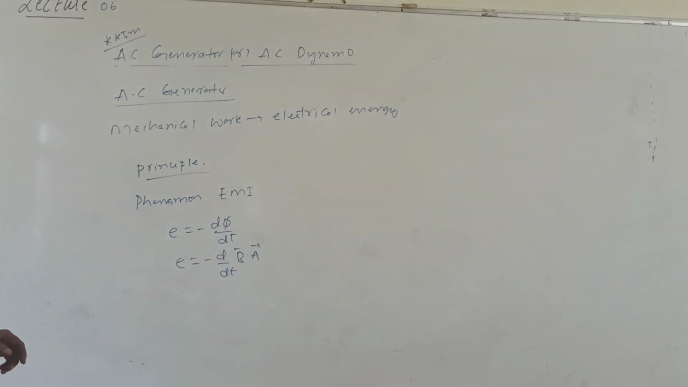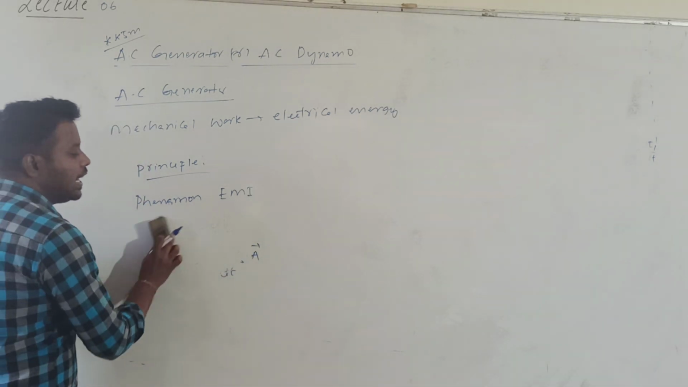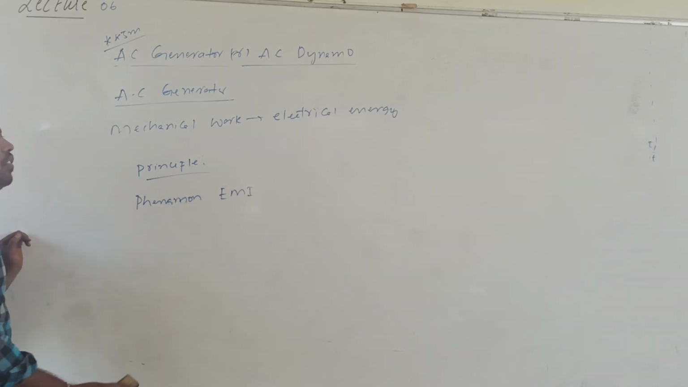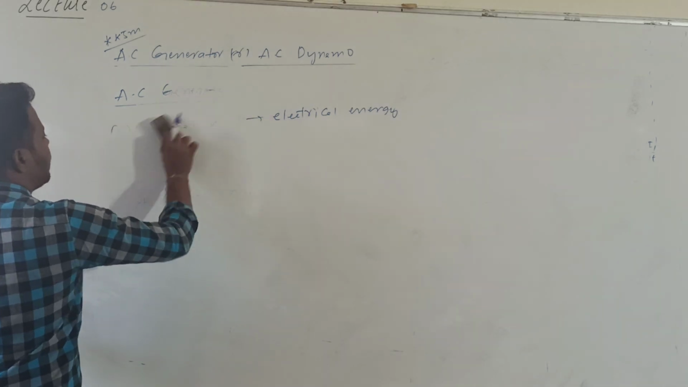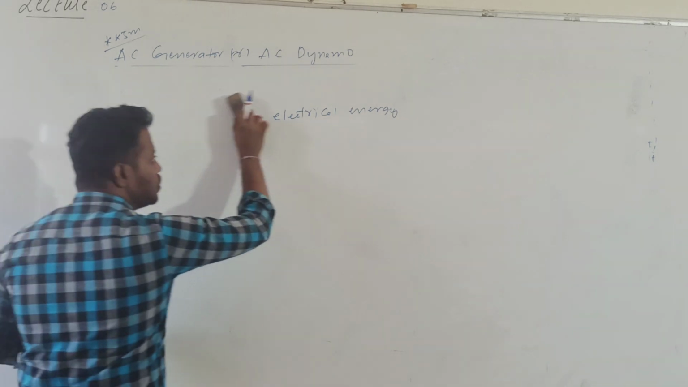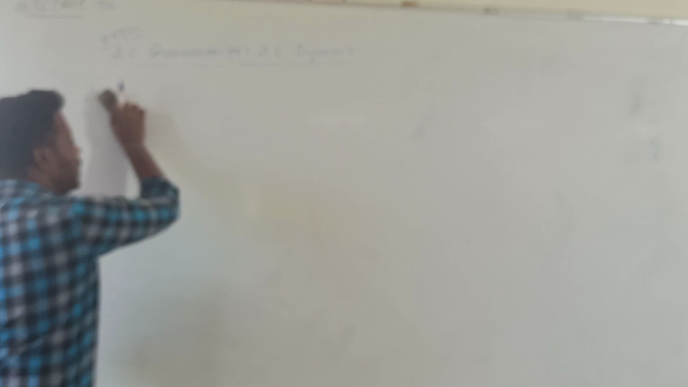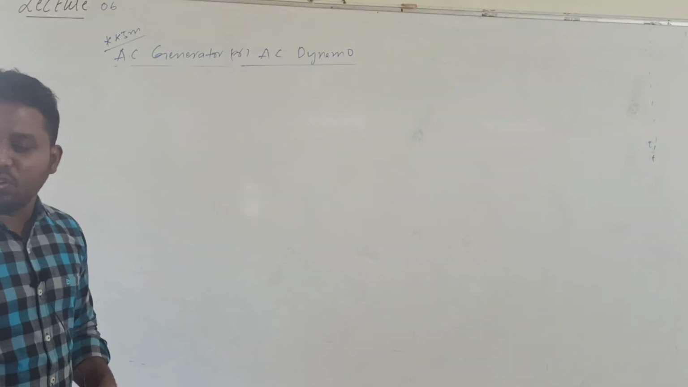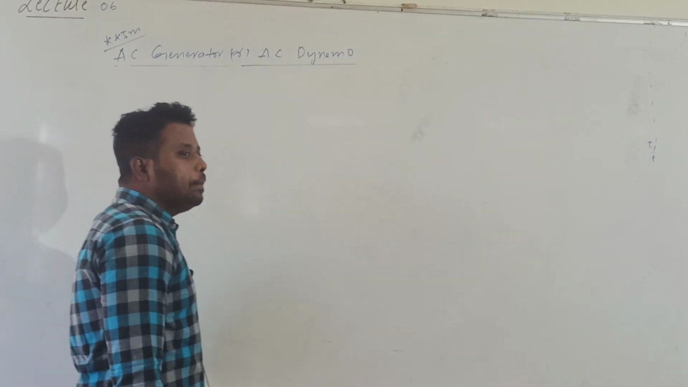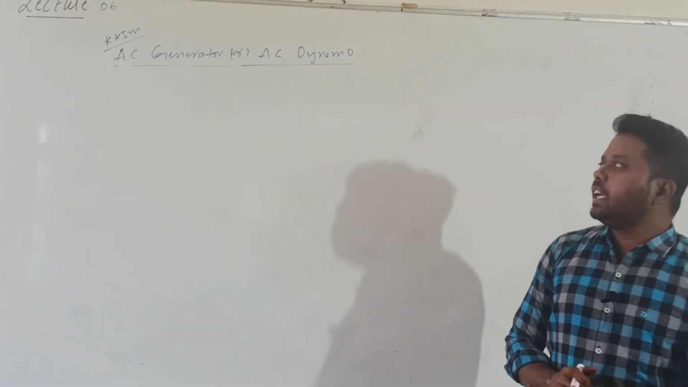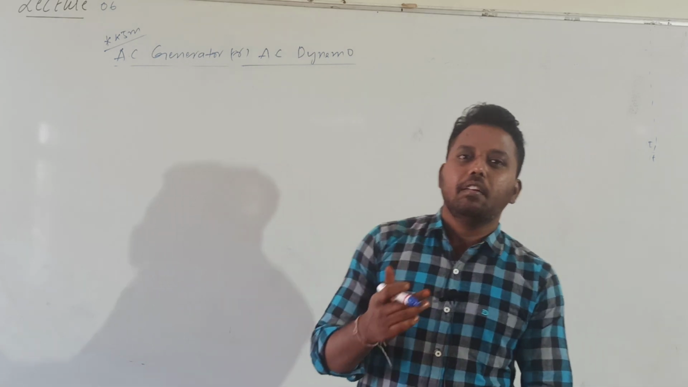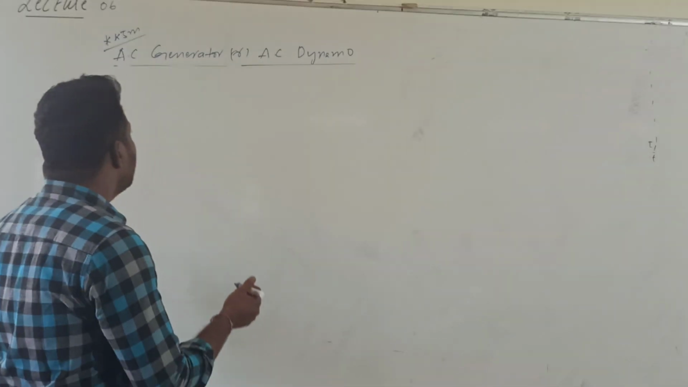I will write this in working. Just now you can write what is the working principle of AC generator. AC generator works on the principle of electromagnetic induction. That is, whenever there is a change in magnetic flux linked with a coil, an induced EMF, hence an induced current, can be produced.